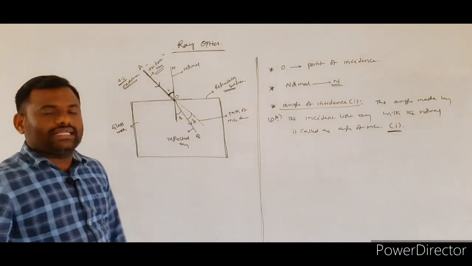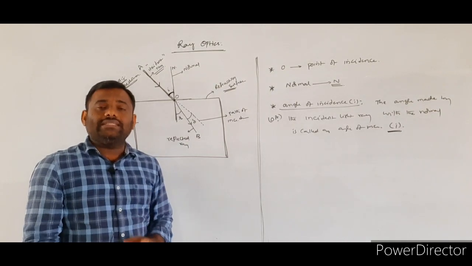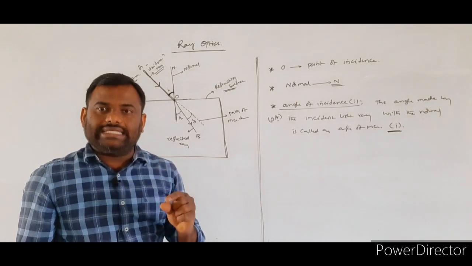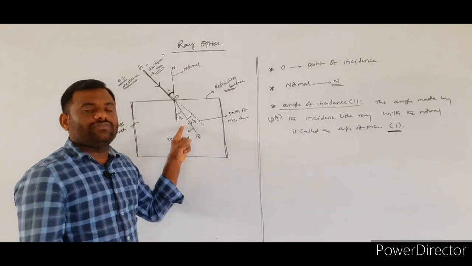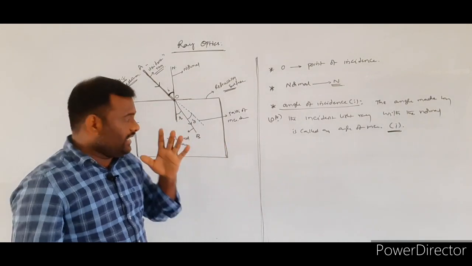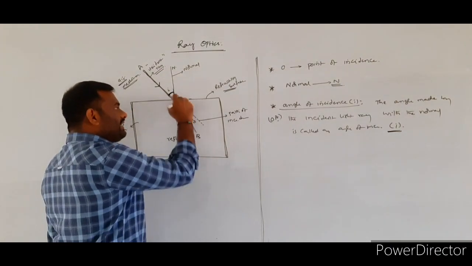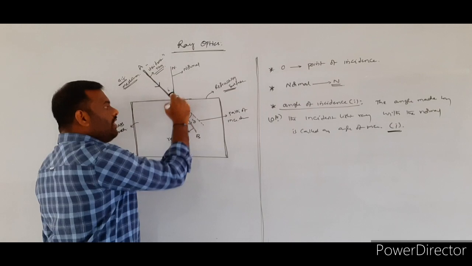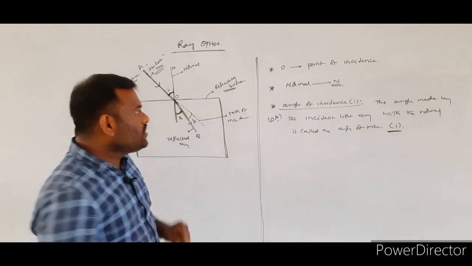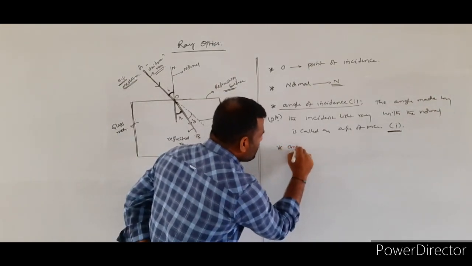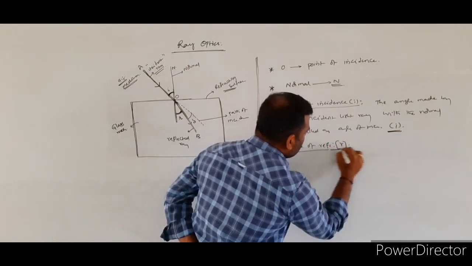And I am taking O2B. O2B represents the refracted light ray, that is, the light ray which is traveling in the refracting medium. If you observe the diagram once again, this refracted light ray makes an angle with respect to the normal within the refracting medium. So we will define one more angle, the angle of refraction, which is indicated with the symbol small r.